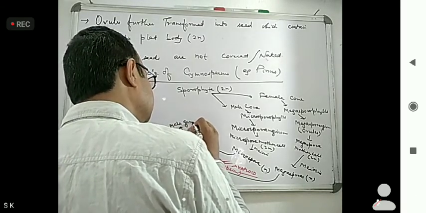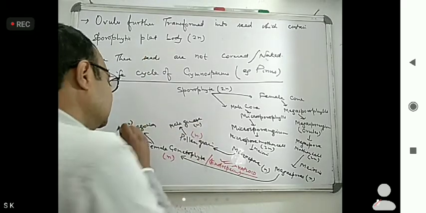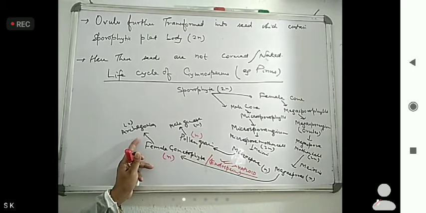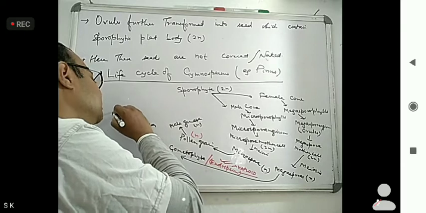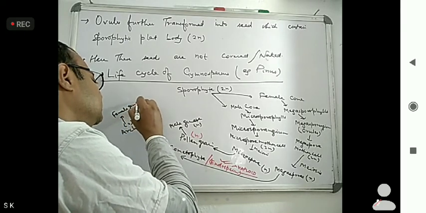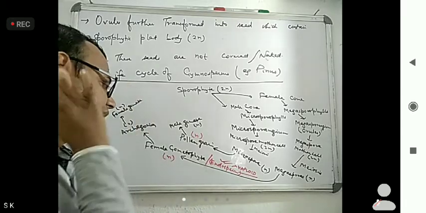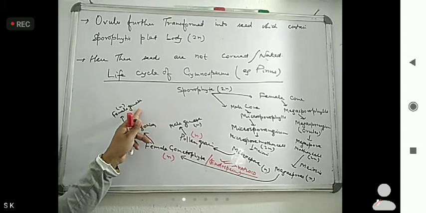So this is male gamete. This is N. This archegonia also has N. Now, archegonia further forms what? Female gamete. This is also N.